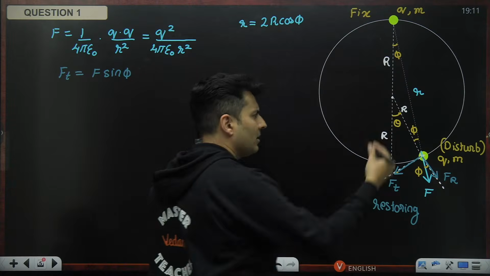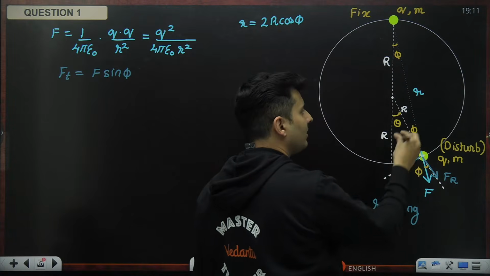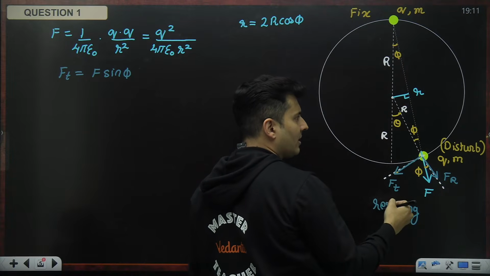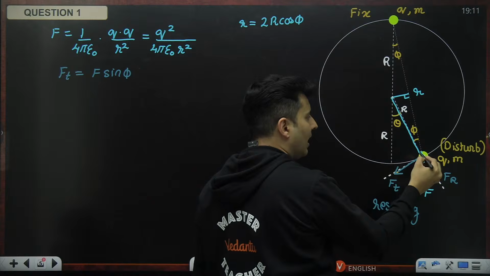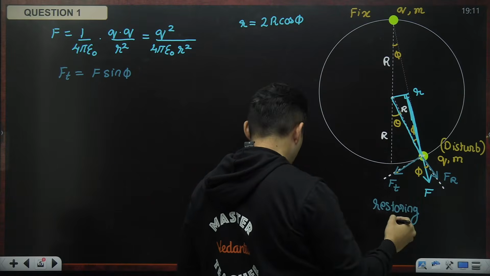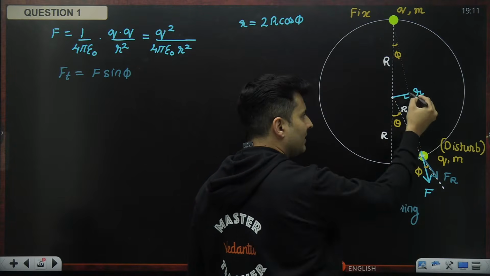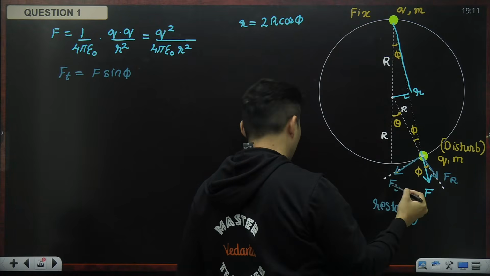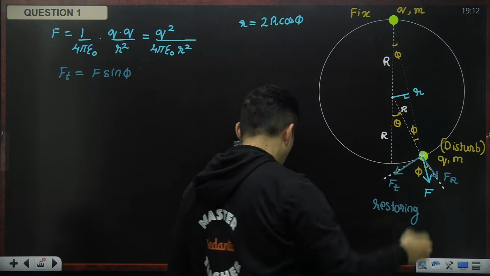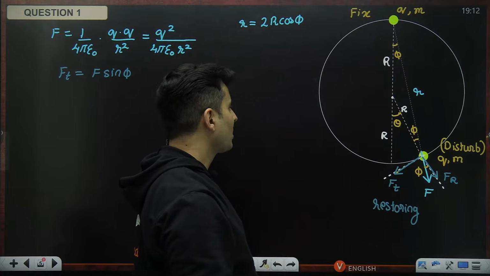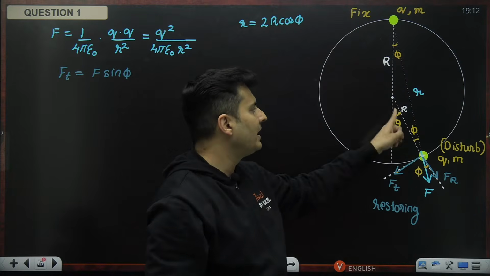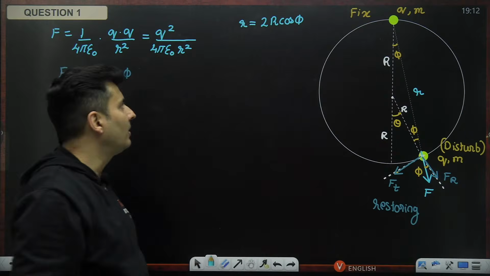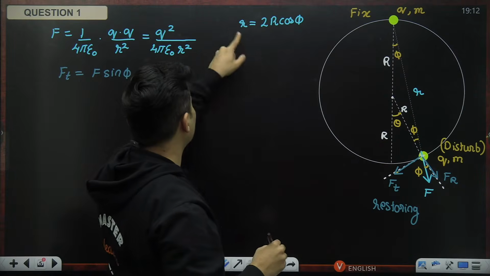In fact, this is a standard one, but if you want the derivation, drop a perpendicular on the base of the isosceles triangle. If this side is r, this part is r cos phi, because the included angle is phi. This is the adjacent side, so it is r cos phi. This is also r cos phi. So r cos phi plus r cos phi is 2r cos phi. That's how it comes. The base side is 2 times the congruent side times cos of the base angle. Number one, I will substitute it here.